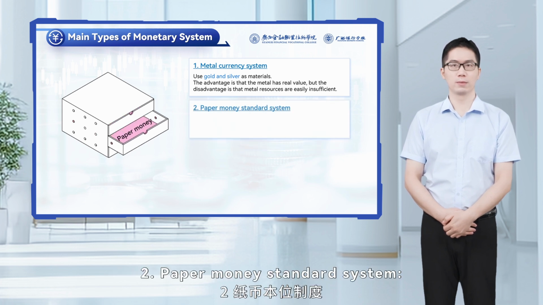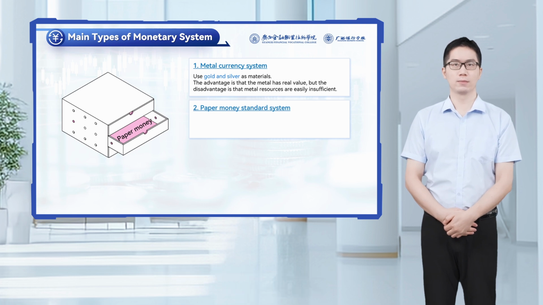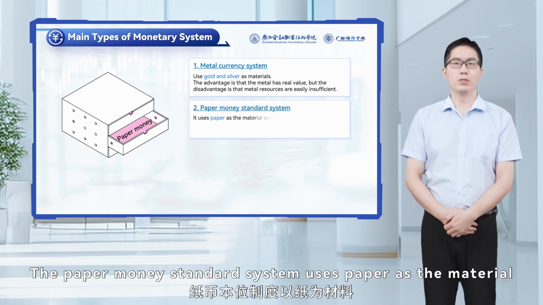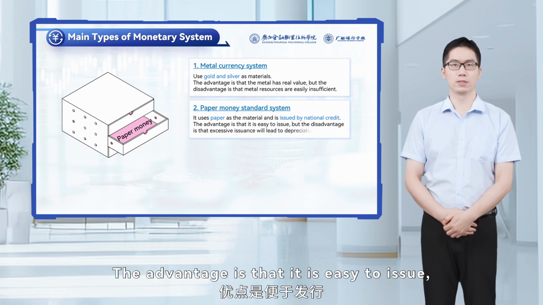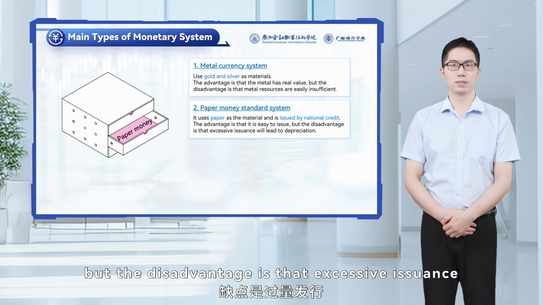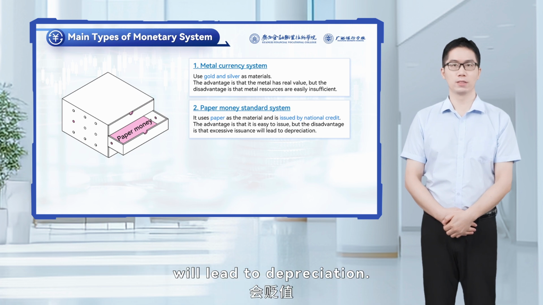2. Paper money standard system. The paper money standard system uses paper as the material and is issued by national credit, such as RMB and US dollar. The advantage is that it is easy to issue, but the disadvantage is that excessive issuance will lead to depreciation.